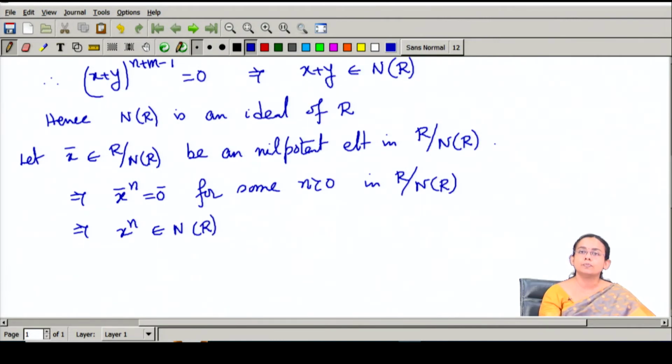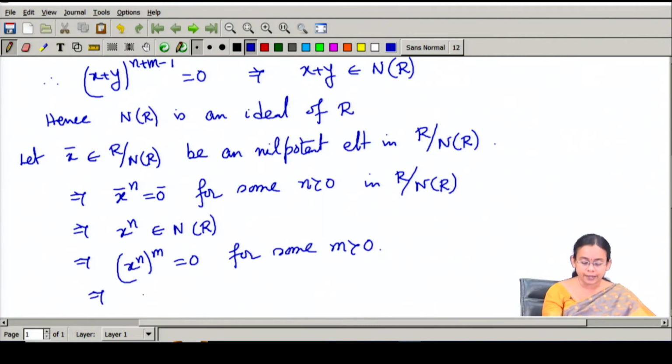So that means x to the power n is a nilpotent element, which implies that (x^n)^m will be equal to 0 for some positive m, as x to the power n is nilpotent. So this says that x to the power nm is equal to 0, which implies that x is in fact a nilpotent element. That means x belongs to this set N(R), that is, x bar is equal to 0.